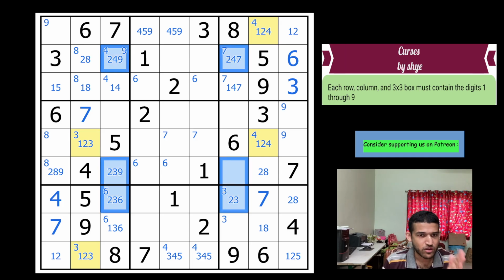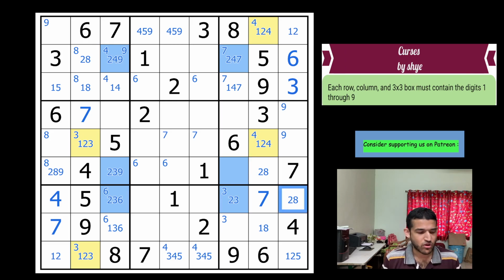Right, now in columns 3 and column 7, you will notice that these are the only cells which can take a 2. So we are going to make use of this fact. You would have noticed that these 2 cells have the same pencil mark. So often in Sudokus with advanced strategies, W wings play a really powerful role, and in this case they are playing a role in a completely different way, a very advanced way.